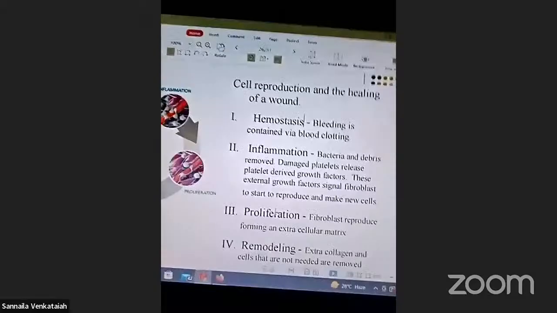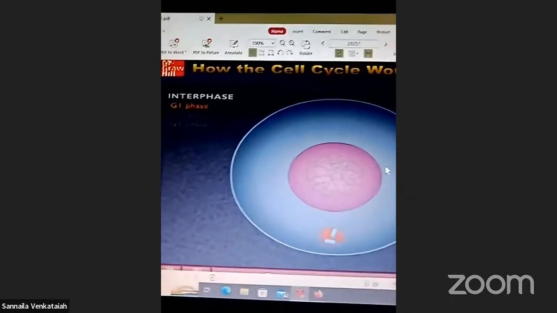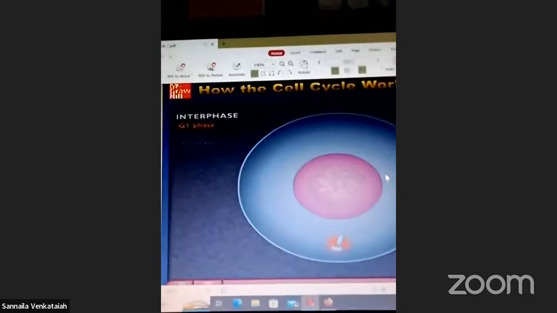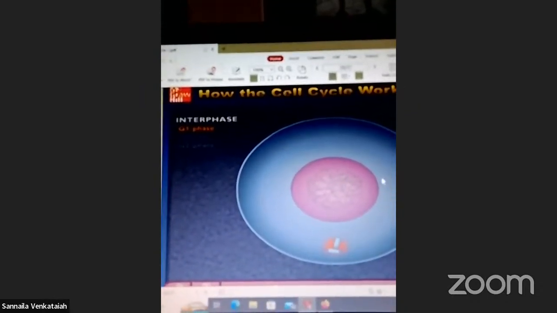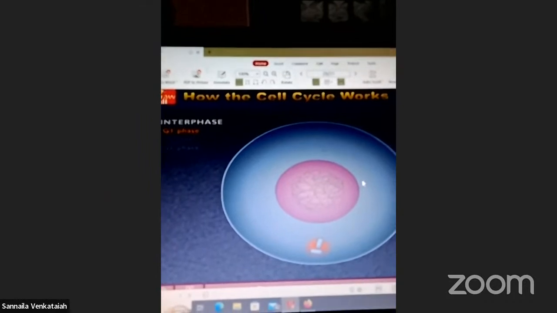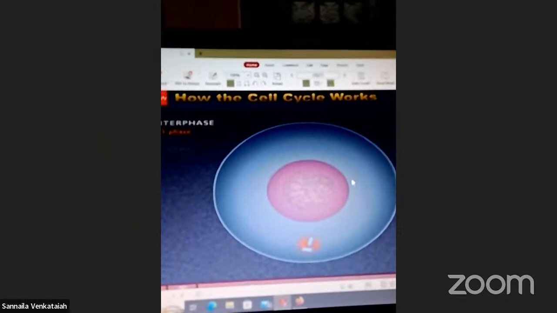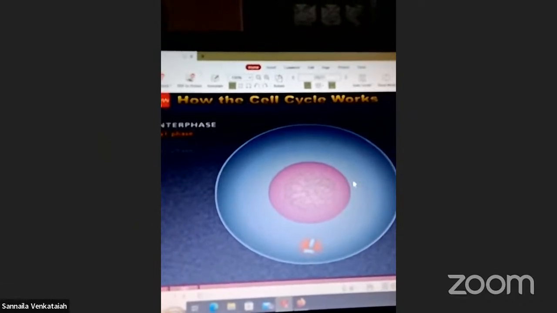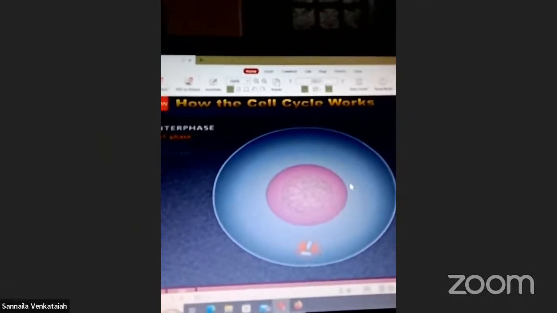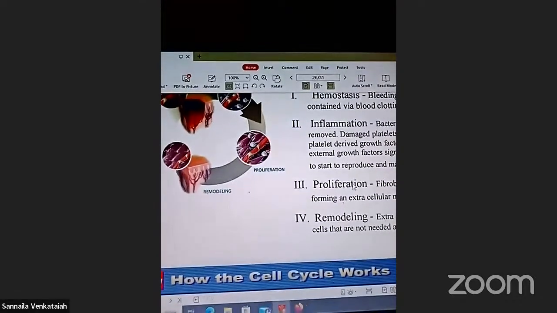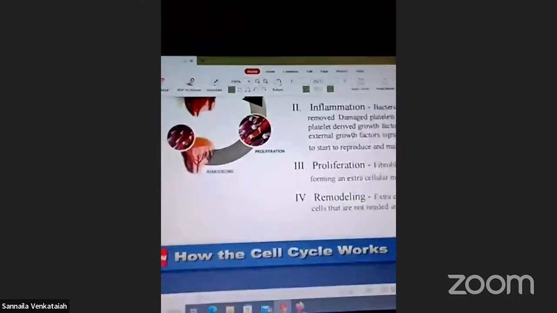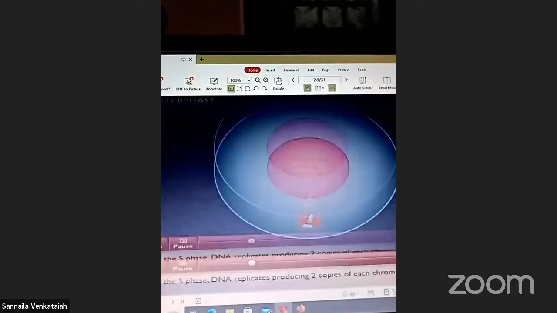How many phases are there? G1 phase, S phase, G2 phase. So these are the cell cycle. Growth phase, synthesis phase, and M phase is the mitosis phase. These are the cell cycles.